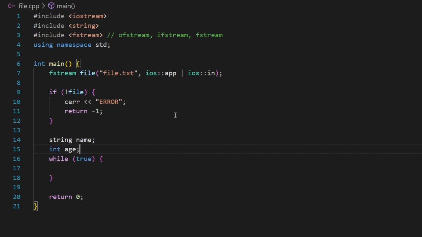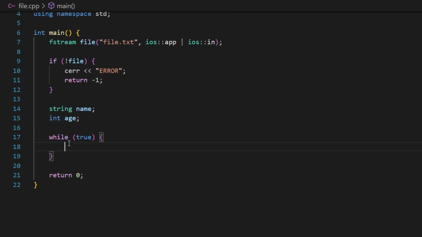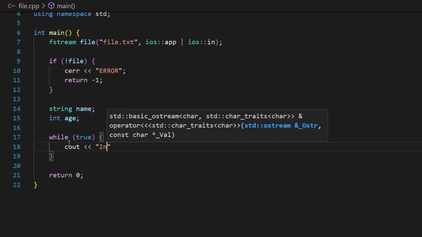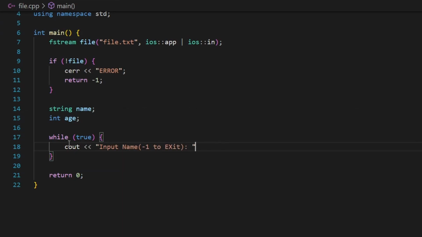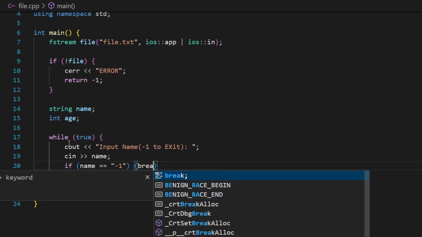So I want to allow the user to input a name as long as they want: input name, or -1 to exit. I'm going to say cin name and check if name is equal to -1. I want to make sure to break out of the loop.